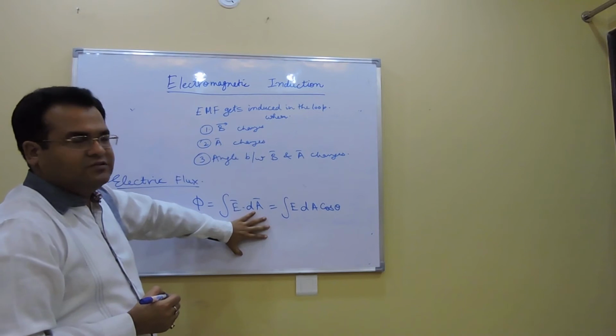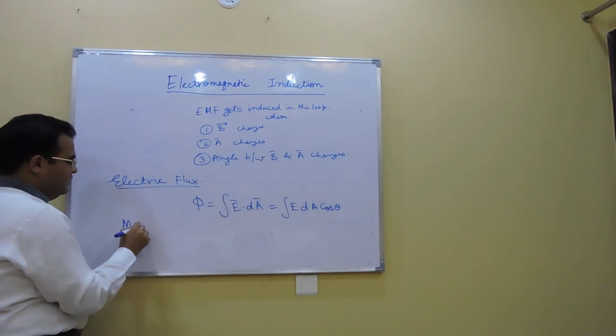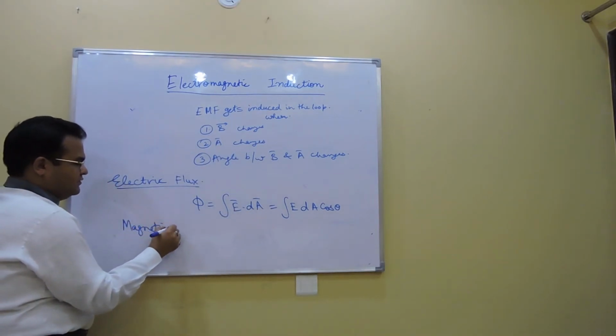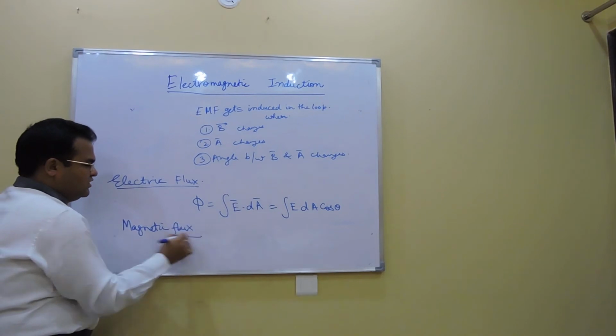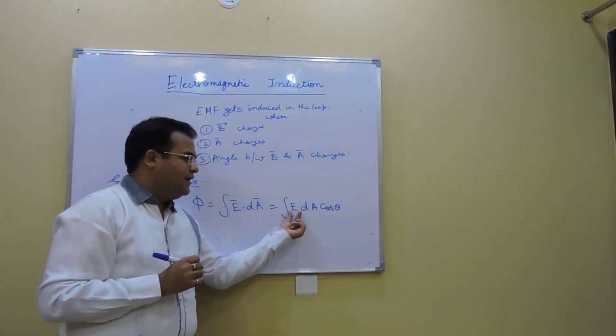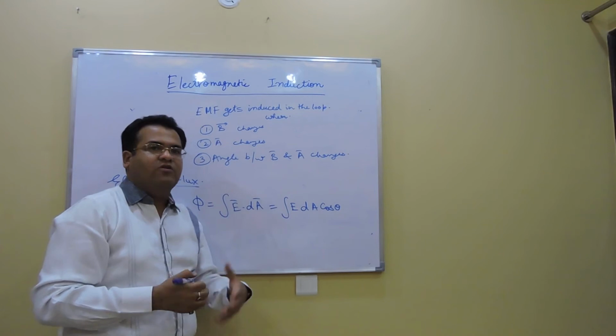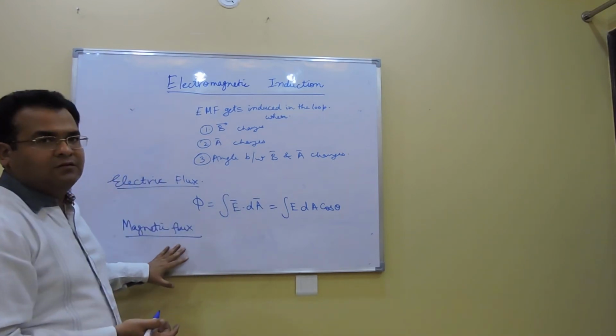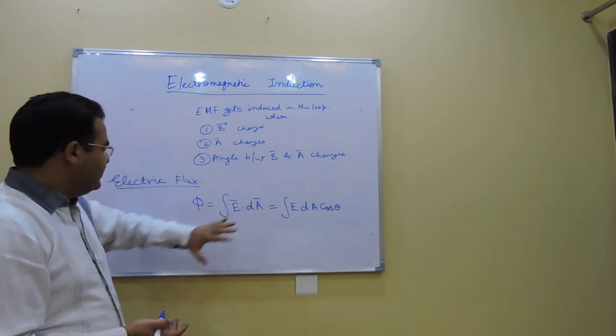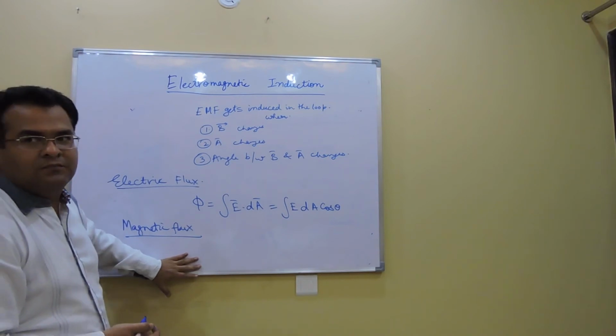Exactly similar to this, we have what is called magnetic flux. You just need to replace the electric field with the magnetic field and you will get magnetic flux. That was related to electrostatics, this is more related to magnetism.